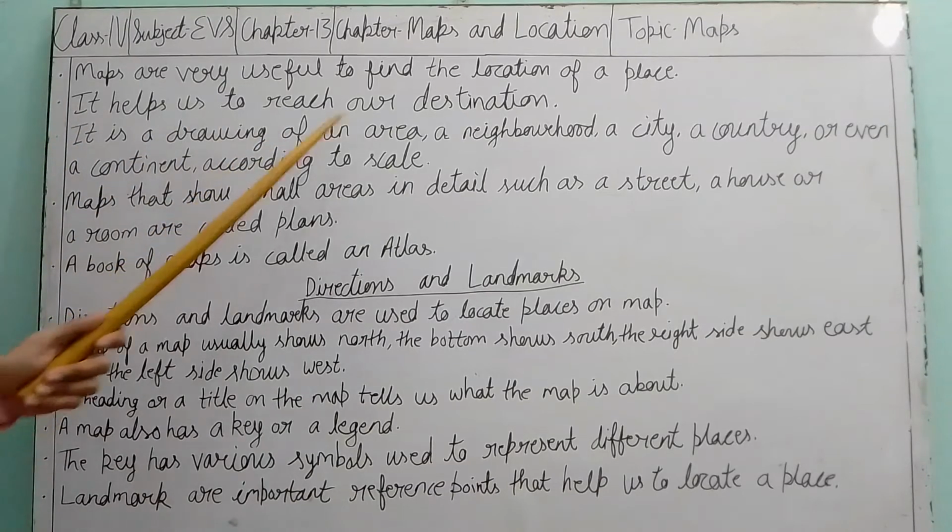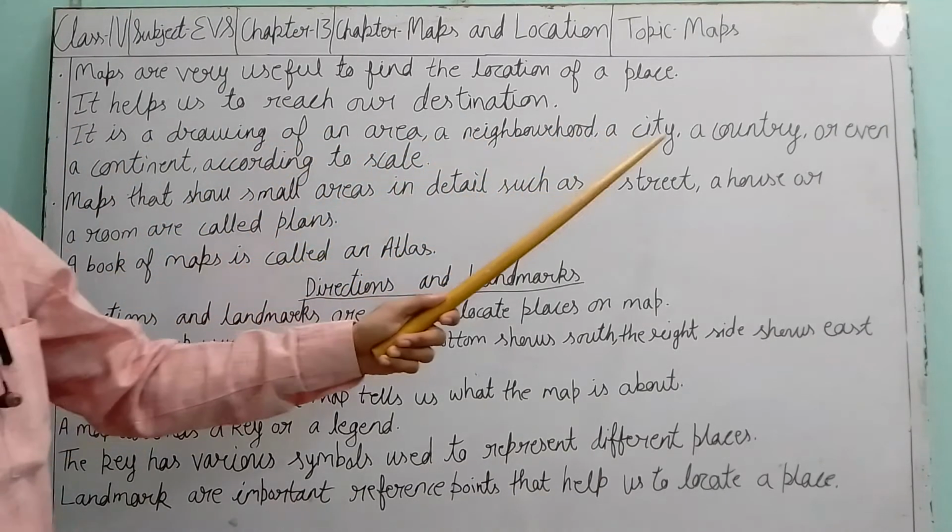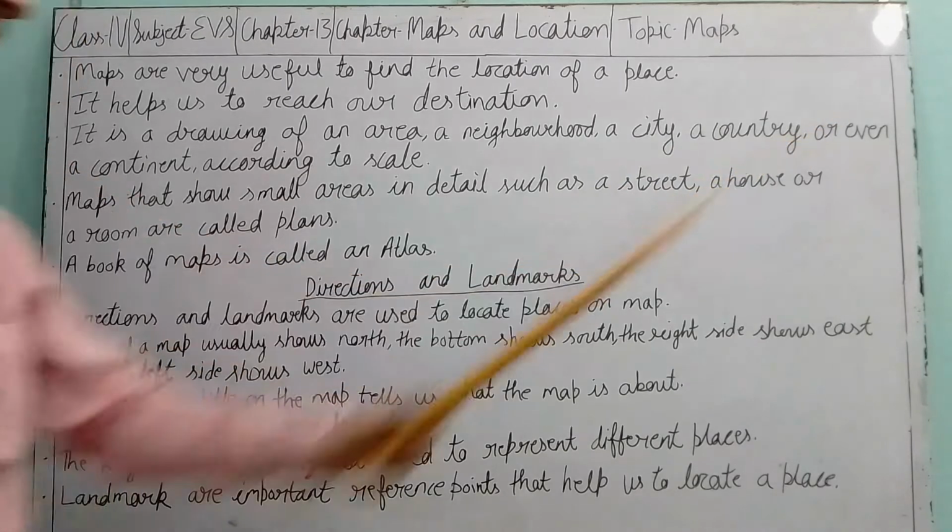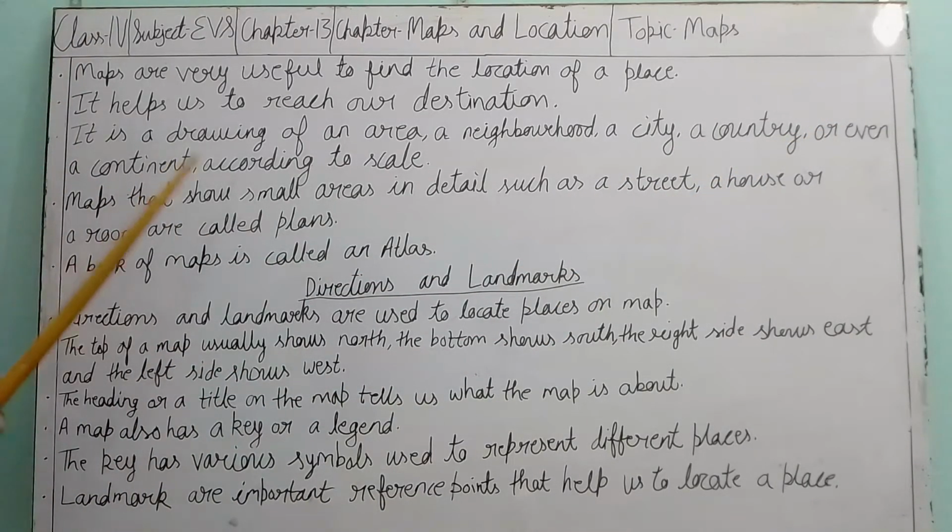It is a drawing of an area, a neighborhood, a city, a country, or even a continent according to scale. Maps are actually drawings, and in this drawing we show a particular area.